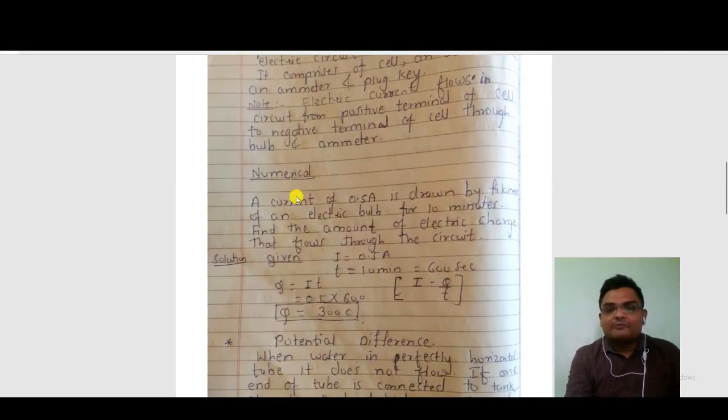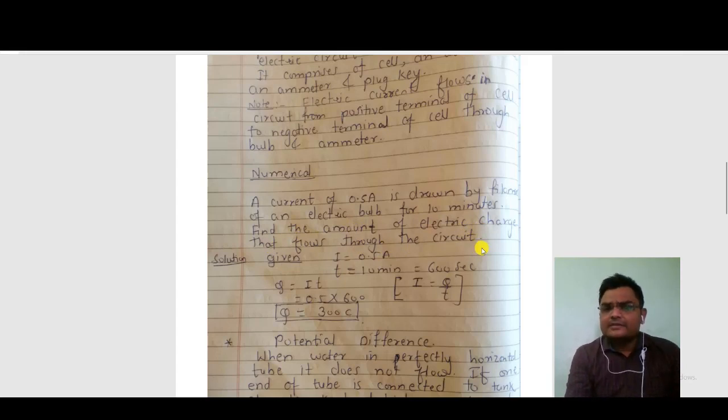Okay, now we will discuss one numerical on electric current. A current of 0.5 ampere is drawn by the filament of an electric bulb for 10 minutes. Find the amount of electric charge that flows through the circuit.